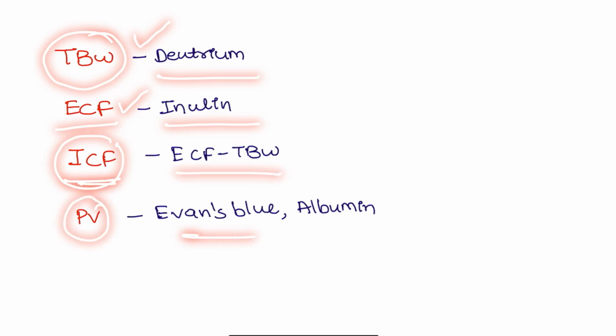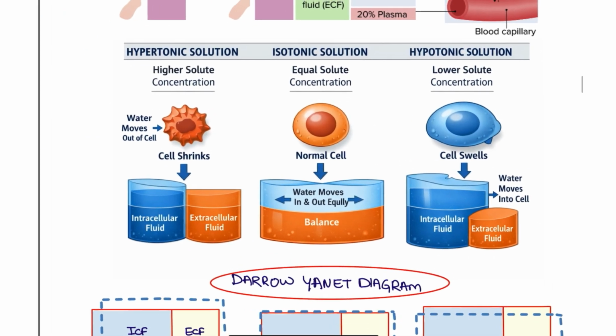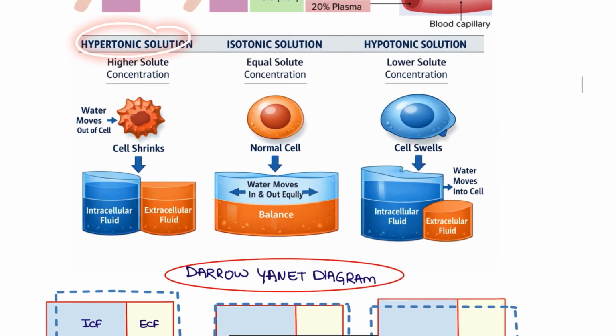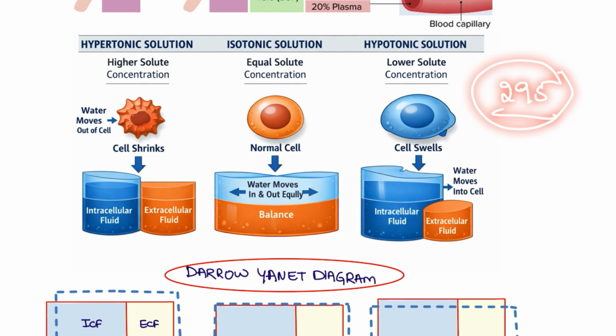And plasma volume is measured with Evans blue and albumin. Next, coming to hypertonic, isotonic, and hypotonic. So what does this mean? Basically, our osmolarity will be 295 on average, which is common for all human beings, and we need to compensate with fluid.